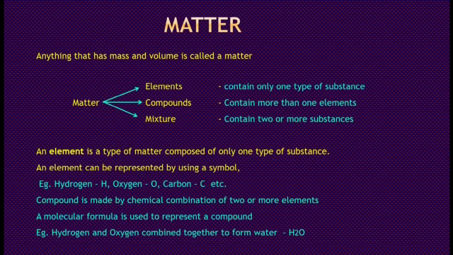Next is compound. What is a compound? A compound is made by chemical combination of 2 or more elements. Example: hydrogen and oxygen combine together to form water. A molecular formula is used to represent a compound. That means 2 atoms of hydrogen and 1 atom of oxygen combine together to form a water molecule. Molecular formula is H2O.